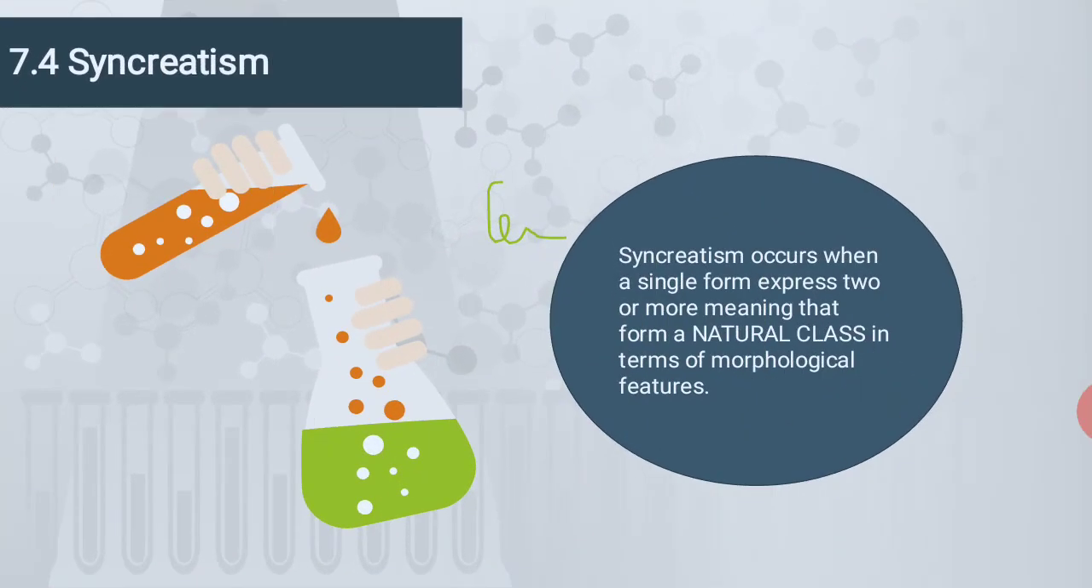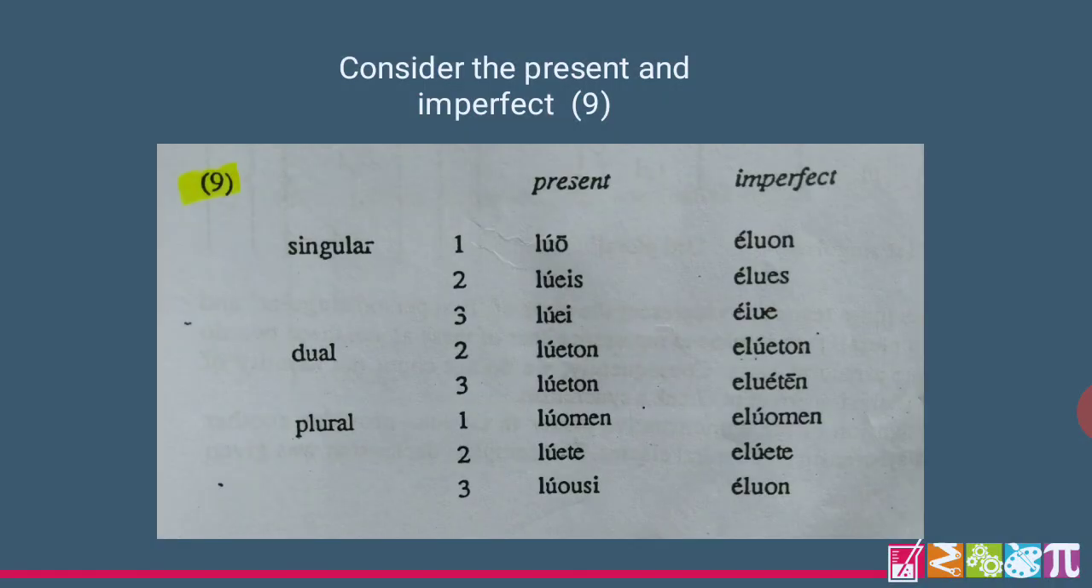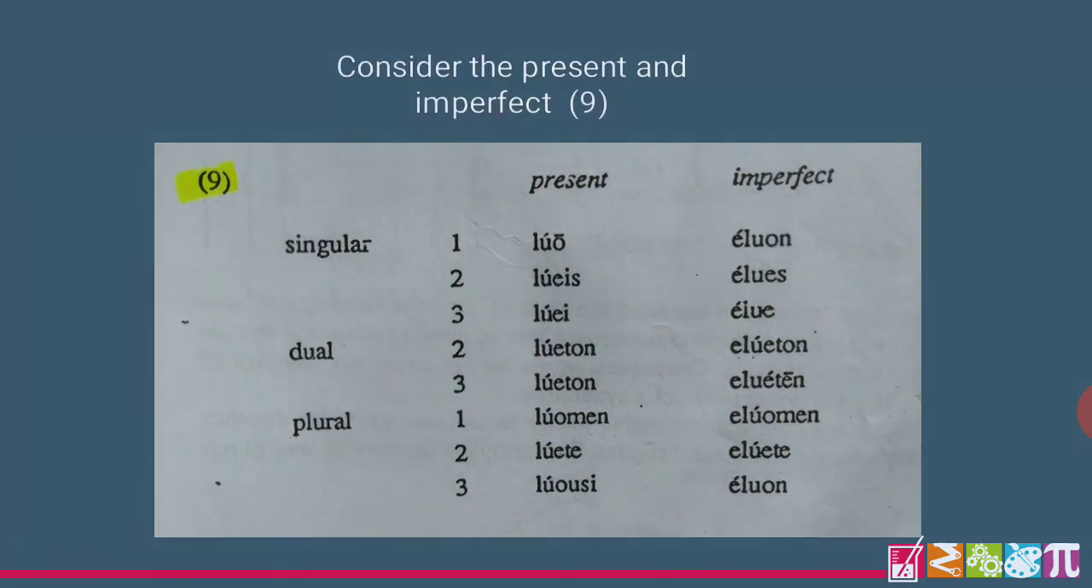Next, about syncretism. Syncretism occurs when a single form expresses two or more meanings that form a natural class in terms of morphological features. Consider the present and imperfect. Here is the example in number 9. Present and imperfect, singular, dual, and plural.